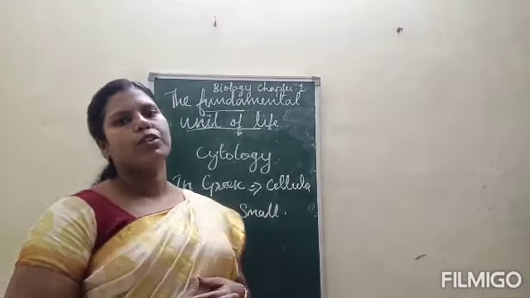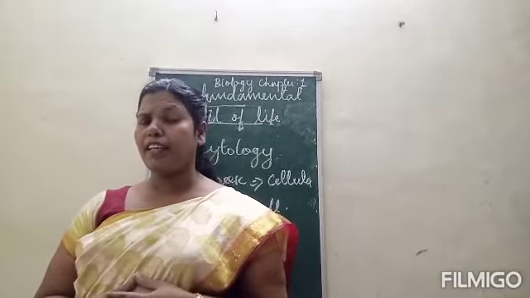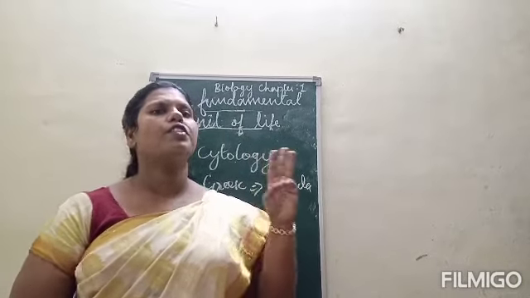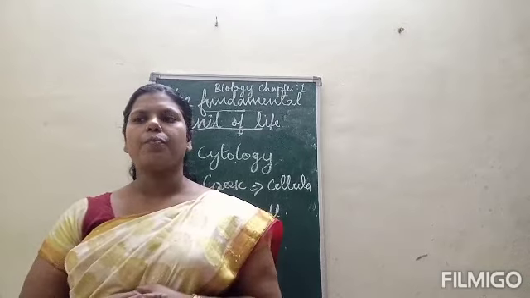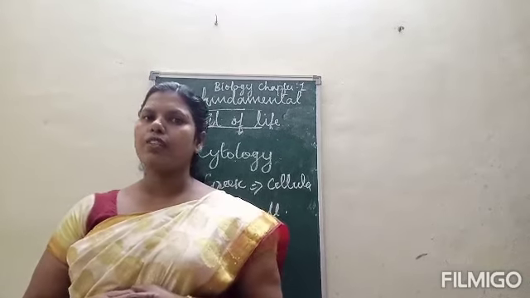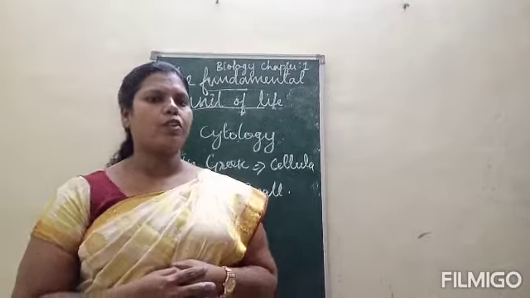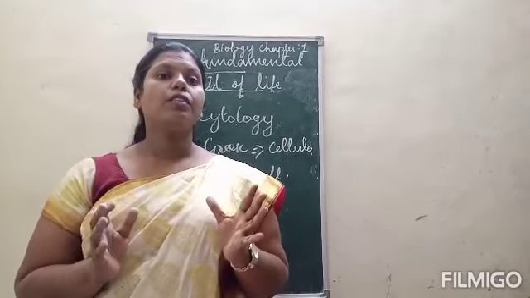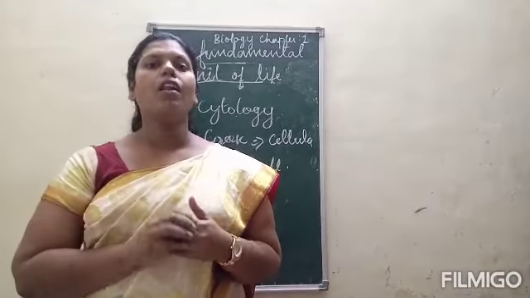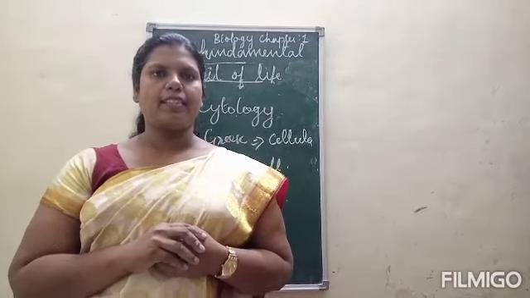And next we read about the cell theory. Who gave the cell theory? Three German biologists gave the cell theory. Okay. Next we read about the microscope. It is an instrument to see small organisms or microorganisms.